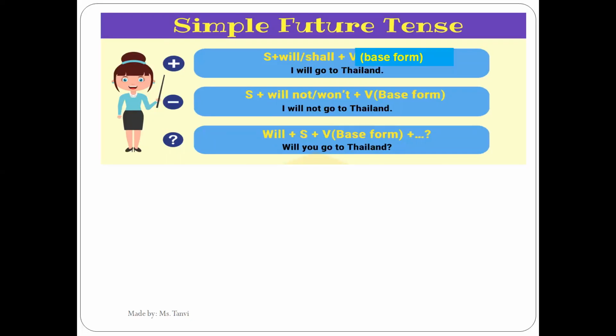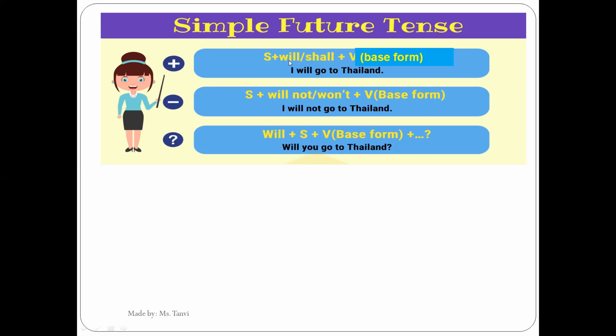Now, in order to make negative sentence, we make use of will not or the contracted form of will not is won't. So we can make use of either of these. And then again, base form of verb. Here again, you need to remember one thing, that whenever you have to make a negative sentence, then in such sentences where we have more than one verb, not is always used after the first verb, right? So that is why here also, when I am making a negative sentence, my sentence is like this: I will not go to Thailand. I have used not after will, and then I have used base form of verb.